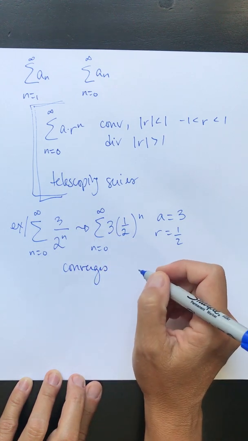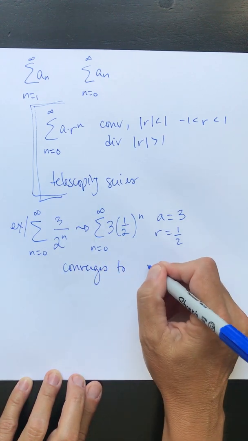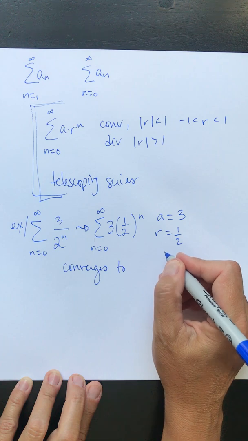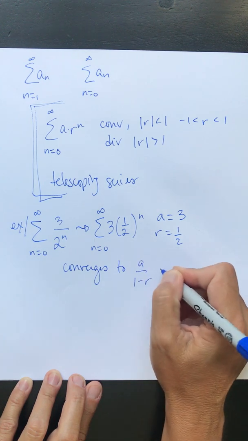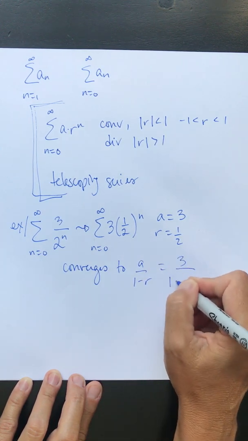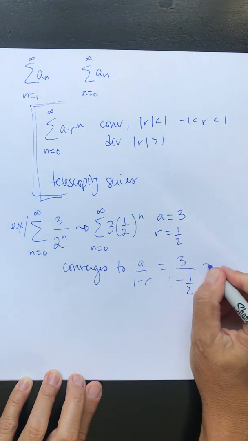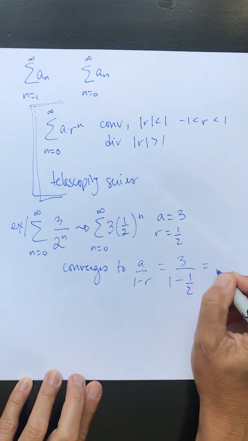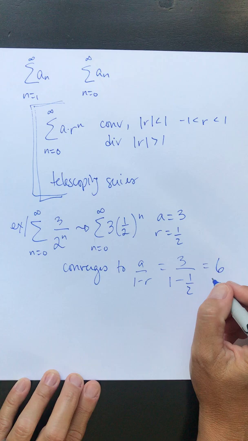And we know that this converges to the sum a over 1 minus r, which in this case is 3 over 1 minus 1/2, which is 3 divided by 1/2, which is 6.